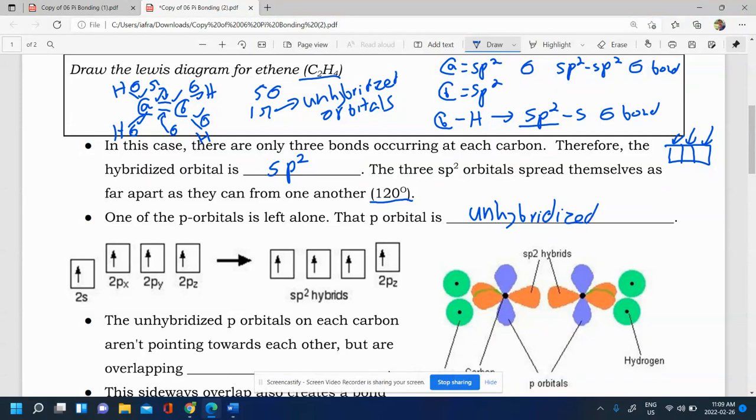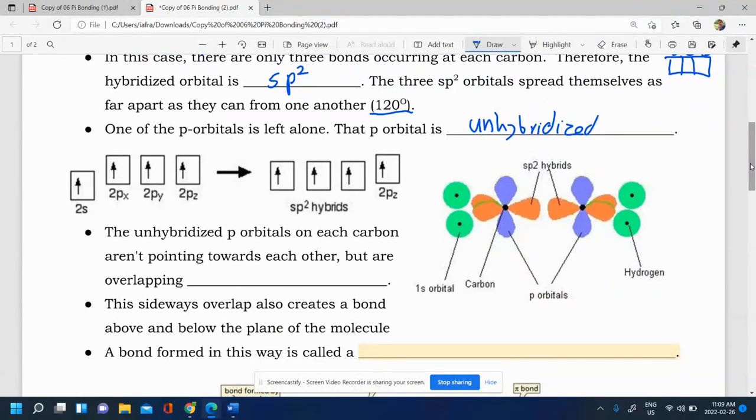And it's that unhybridized P orbital that's actually going to be helping to make the pi bond that makes the double bond. So the unhybridized p orbitals on each carbon aren't pointing towards each other, but are overlapping sideways. Let's see what that looks like in our image here. So here you have sp2, sp2, they're going to meet together and directly overlap. This is going to form the sigma bond within the double bond that we have. So that's going to form the sigma bond here.